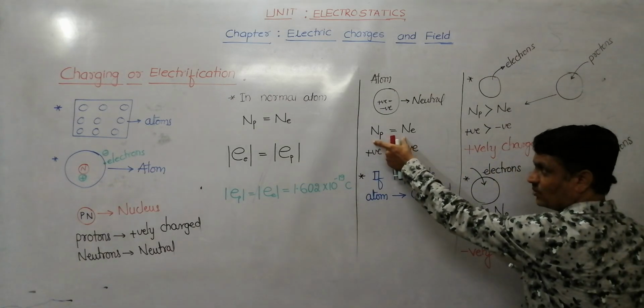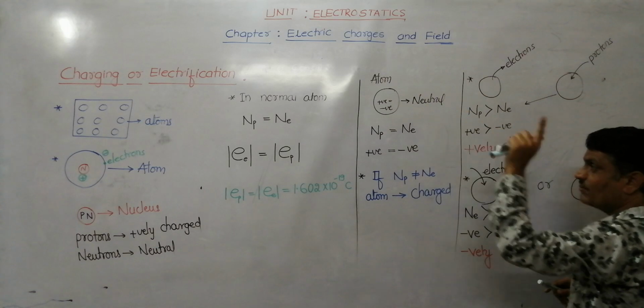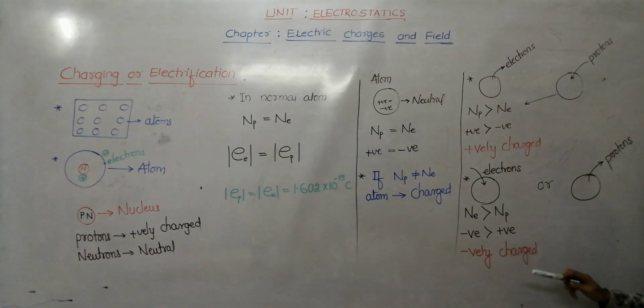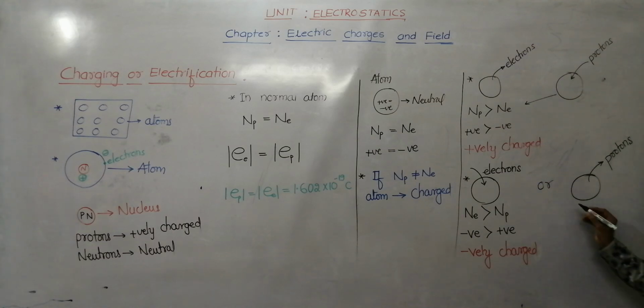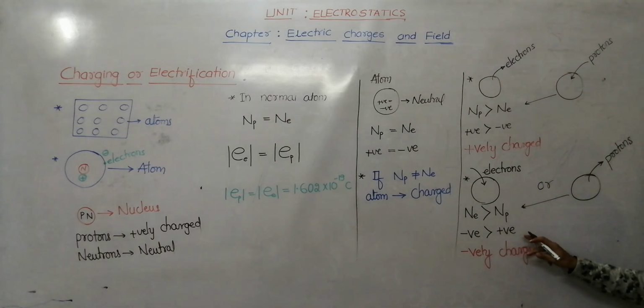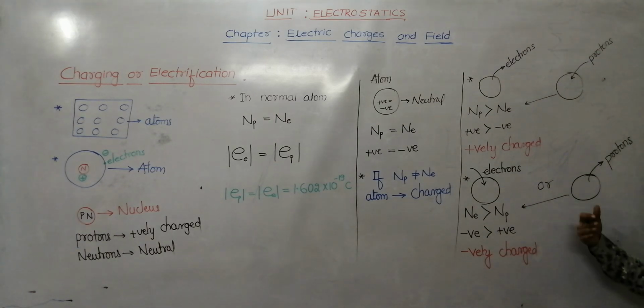Earlier both were equal. When you remove some protons, the number of electrons becomes more than the number of protons. When the number of electrons is more, net negative charge is more than net positive charge. Then the atom is said to be negatively charged.